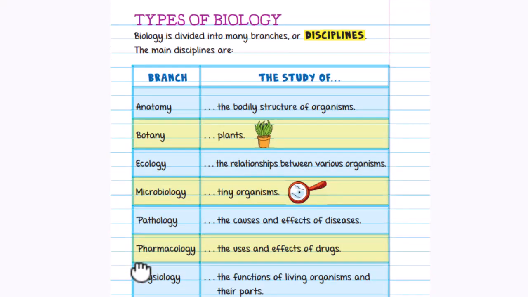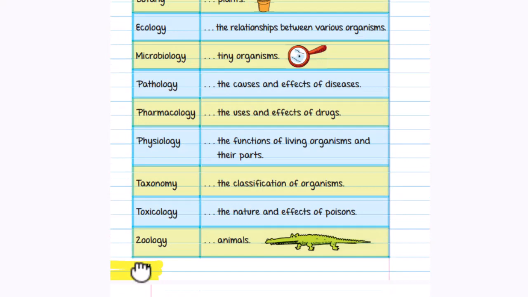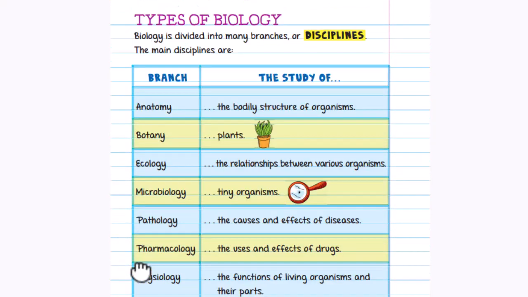Types of biology: anatomy, botany, ecology, microbiology, pathology, pharmacology, physiology, taxonomy, toxicology, zoology. Biology is divided into many branches or disciplines.